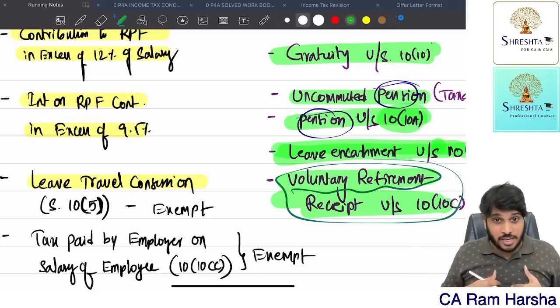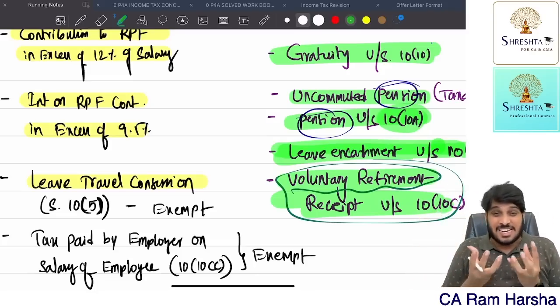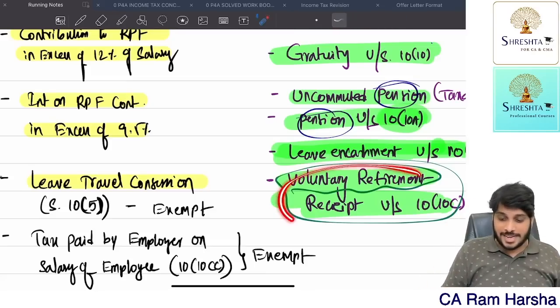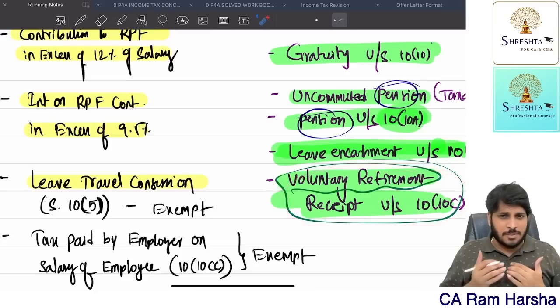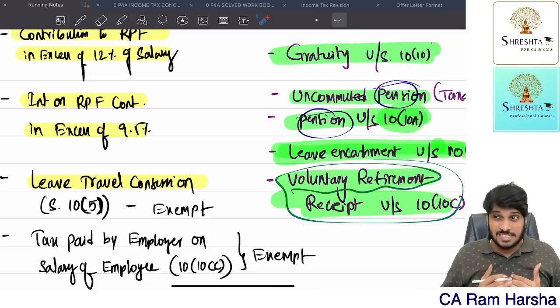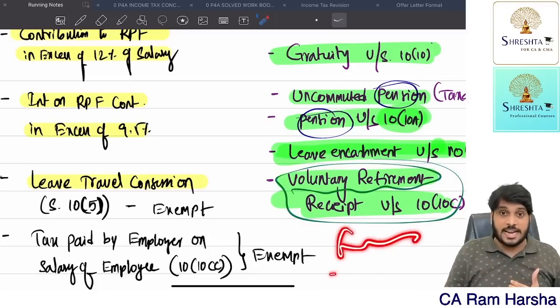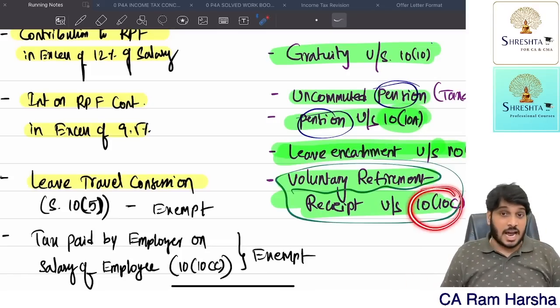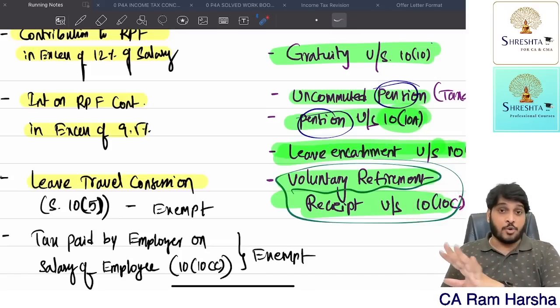And if an employee under a scheme of VRS receives compensation from the company for voluntary retirement, and this employee has completed 10 years of service or has reached 40 years of age, then this person is eligible to get exemption under section 10(10C). Suppose an employee who has not completed 10 years of service gets VRS, it is fully taxable, no exemption. If an employee completed 10 years of service and receives VRS under an approved scheme of VRS, then 10(10C) exemption is available.